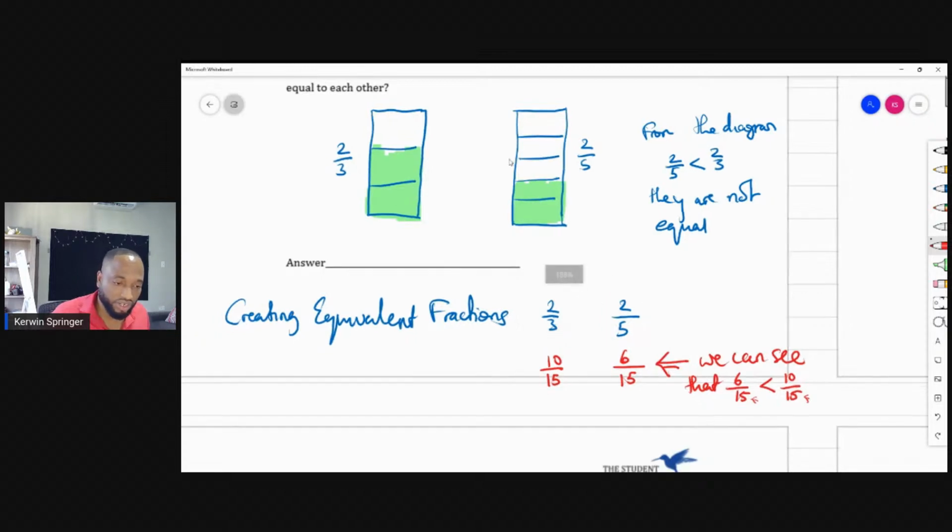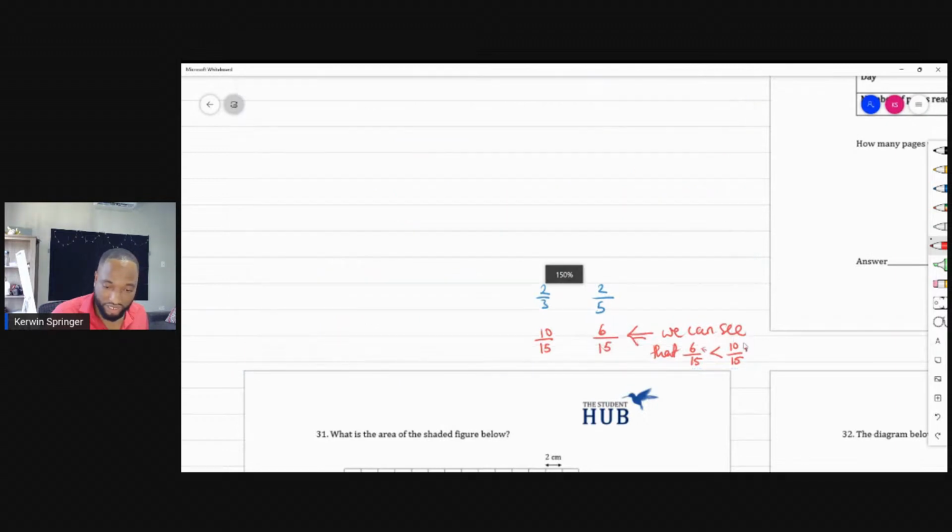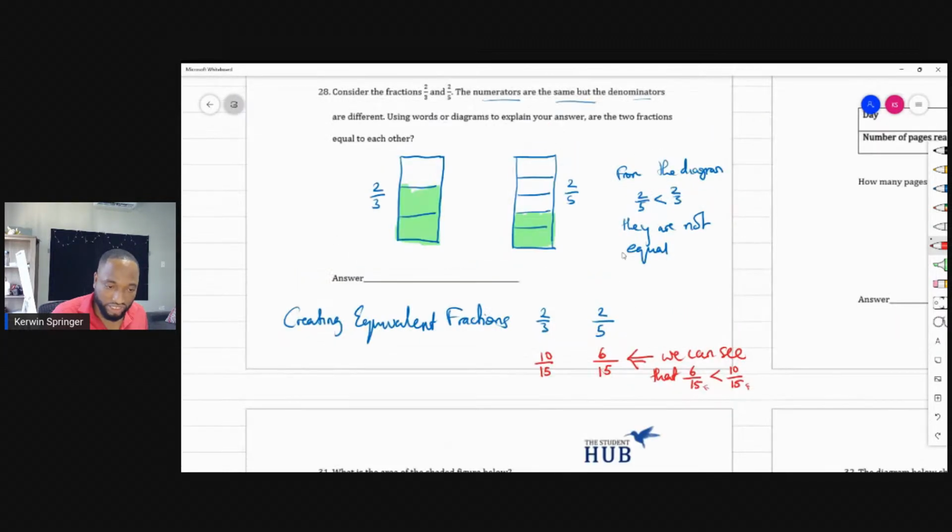So you need to for sure in this question go through this and say all of this and then answer the question they ask. Are the 2 fractions equal to each other? No, they are not equal. You understand? Make sure you answer the question that they asked.